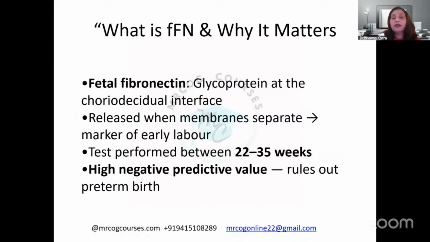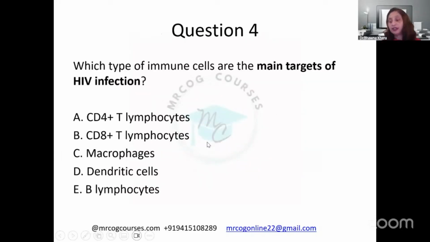Now, what is fetal fibronectin and why does it matter? I already discussed that this is a kind of glue-like substance between the placenta and the uterus. As the separation occurs, that glue just comes out and we measure it. And if its levels are high, then we say that the patient is at risk of preterm birth.